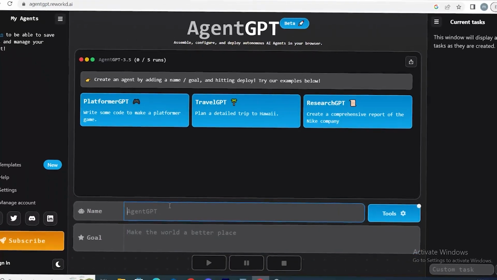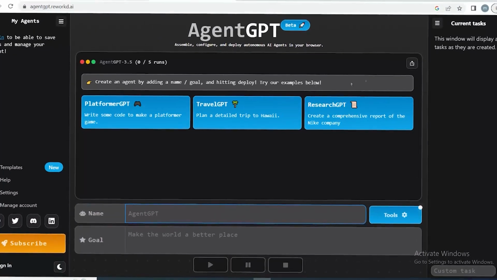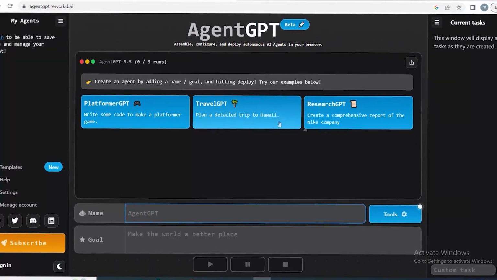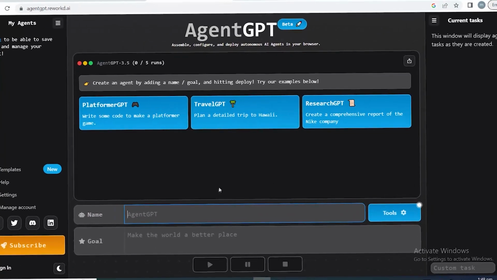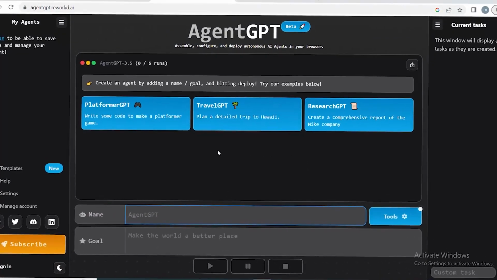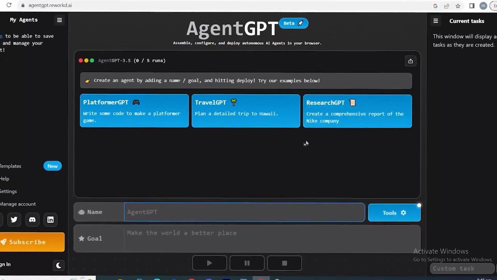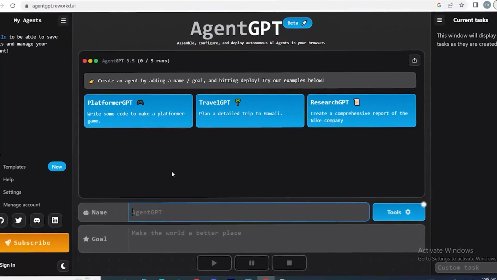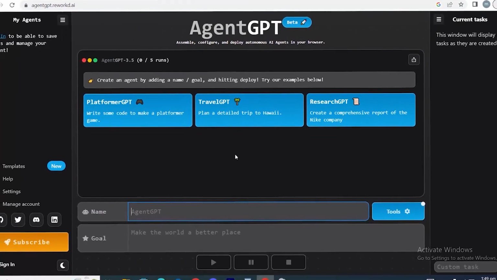You will be directed to a website named Agent GPT when you click the link in the description below. Anyone is welcome to use the website. You can use this website primarily to assist in achieving a particular objective. When you tell it what you want to do, it will make every effort to do so by generating to-do lists and tasks for itself. Therefore, if I were to just give it one prompt, and that is my goal, it would then naturally generate more prompts.